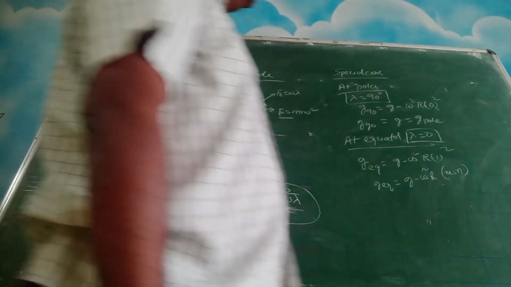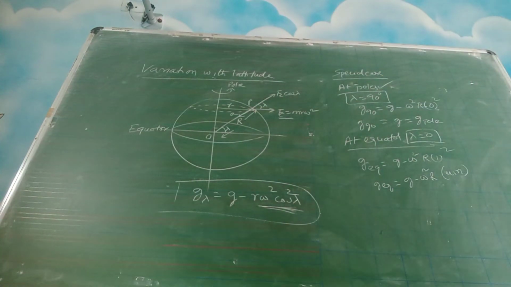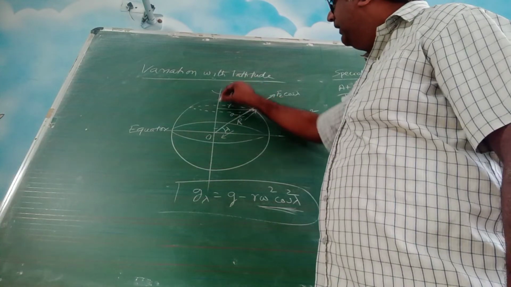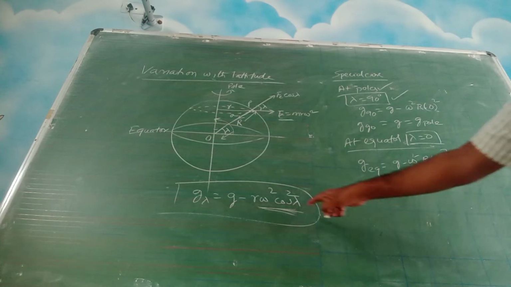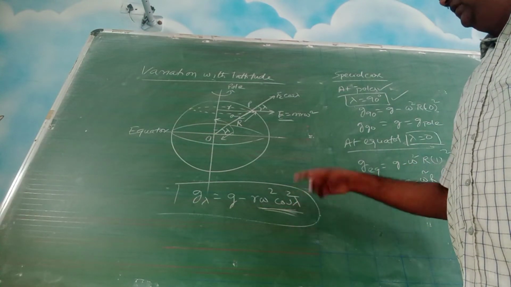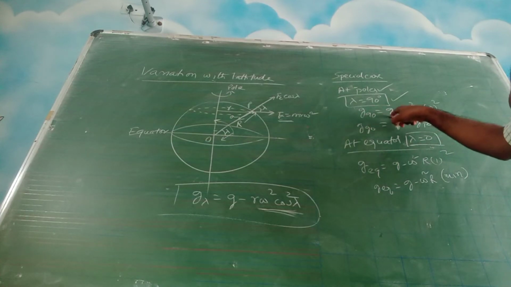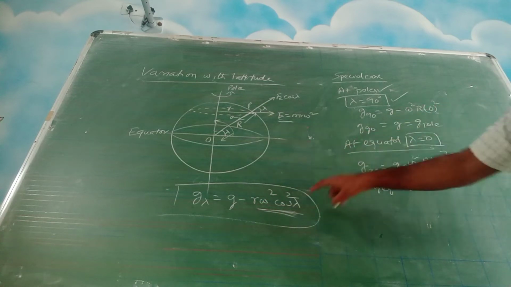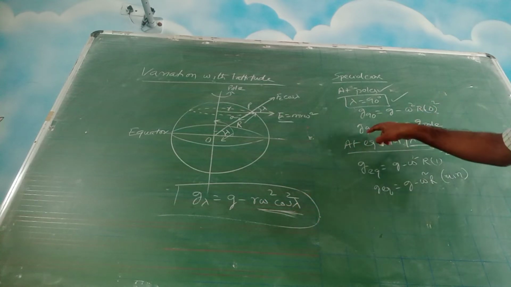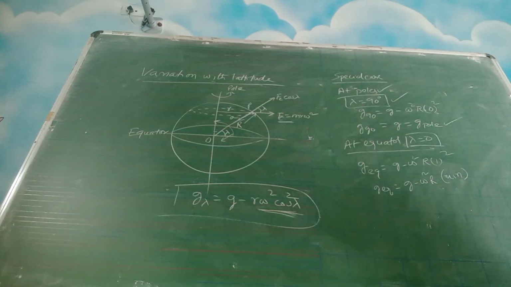Let us see some special cases. At poles, what is the value of g? At the pole, what will lambda be? 90 degrees. So put lambda equal to 90 here. So cos lambda is cos 90, which is 0. So g_pole is equal to g minus this term, R omega square into 0. So this will become 0. So g_pole is equal to g. So at poles, the value matches the acceleration due to gravity. There is no change.